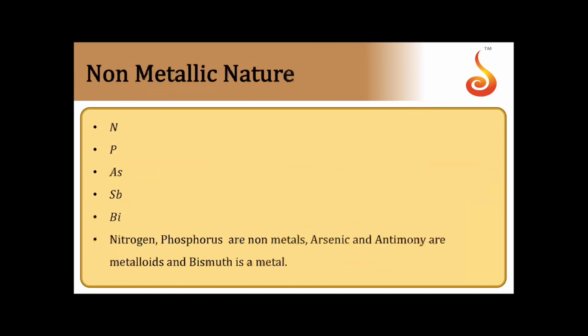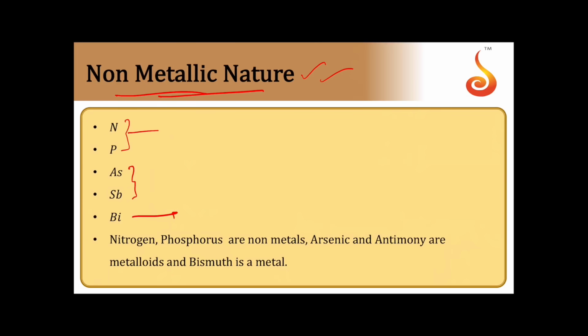And then comes the non-metallic nature. The non-metallic nature depends upon the electronegativity. And just now we have seen EN values are decreasing down the group. So we can see a decrease of non-metallic nature and an increase of metallic nature. The first two elements, nitrogen and phosphorus, are non-metals, and the remaining two elements, As and Sb, come under metalloids. The last comes under true metal.